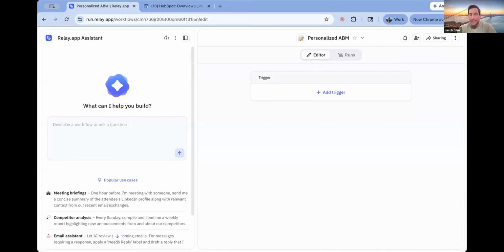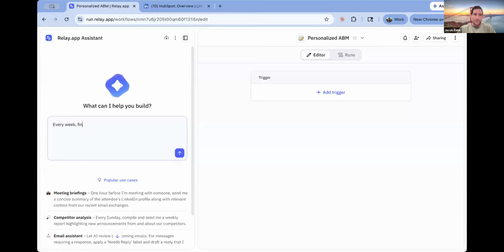So to build this, all I'm going to do is describe in natural language to the Relay.app assistant what I want the workflow to do. And then it will build that into a flowchart, potentially asking me some clarification questions along the way. So now you can all see how bad I am at typing.